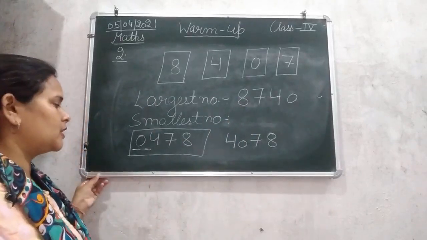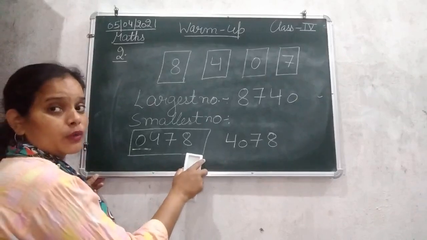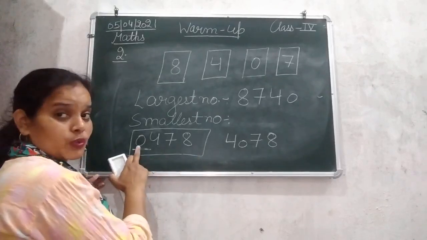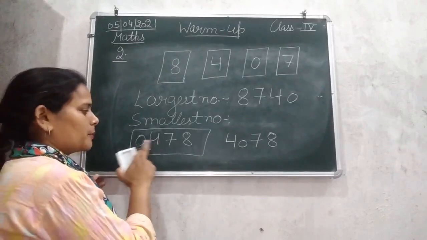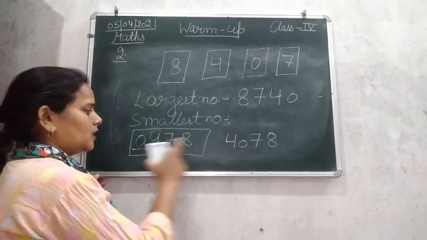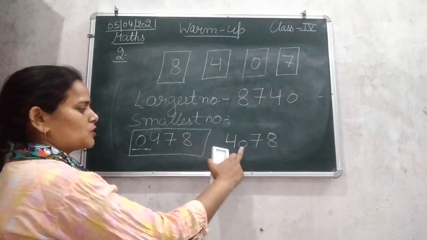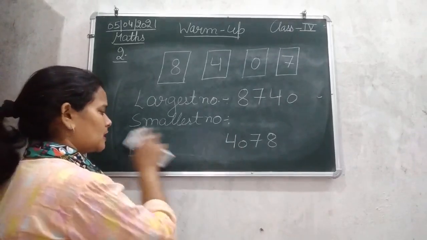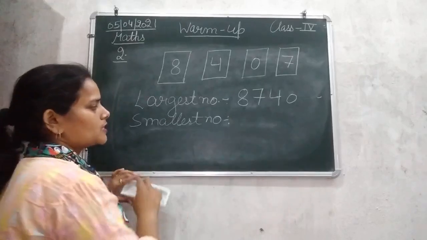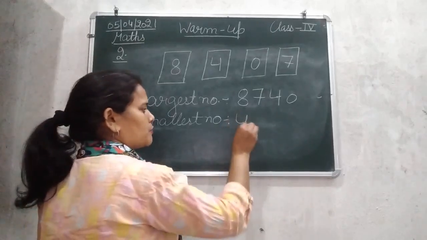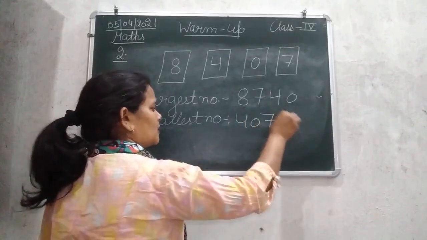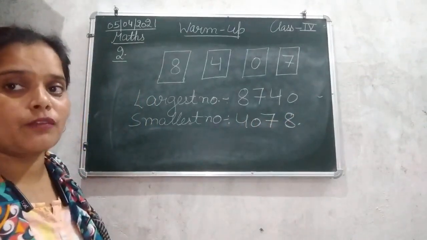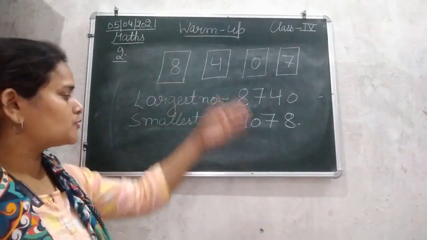So देखिए, after arranging the numbers in ascending order, we got 0, 4, 7, 8. Okay, and now as the case of 0 is there, तो 0 है तो हमने first two numbers की आपस में position exchange कर दी. That is 4 is in place of 0 and 0 is in place of 4. And the rest 7, 8, that is like this. So the smallest number using these 4 digits is 4078. Okay, so this is the smallest number that we have got after arranging these 4 numbers.